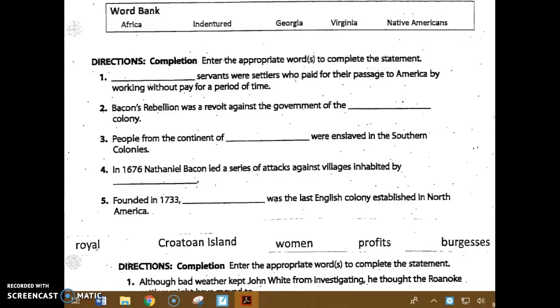Number 3. People from the continent of blank were enslaved in the southern colonies. Number 4. In 1676, Nathaniel Bacon led a series of attacks against villages who were inhabited by blank. Number 5. Founded in 1733, this blank was the last English colony established in America.